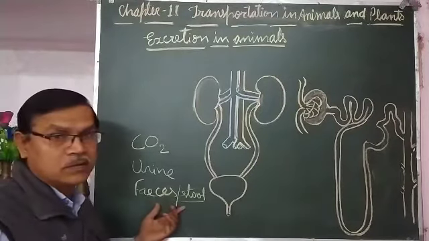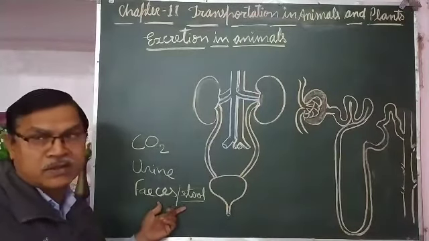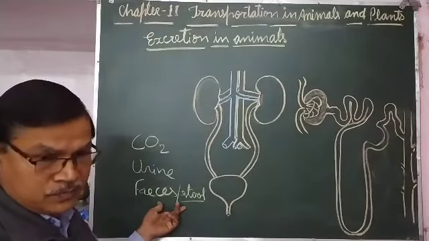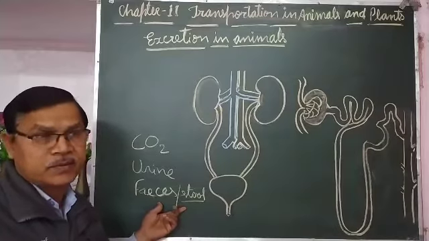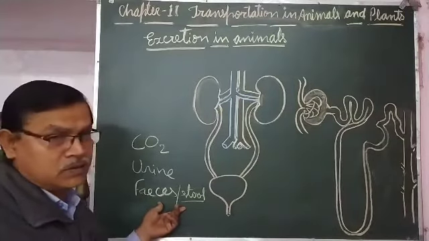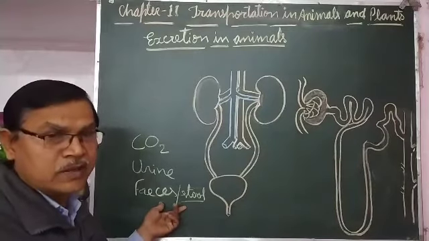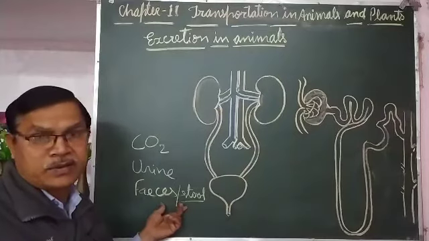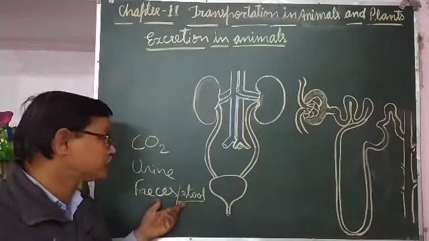Feces is the undigested part of the food materials. Whatever food we take, digestion and absorption take place. After absorption, the nutrients are absorbed in the body, and the remaining part is waste for the body. So that is removed after the large intestine. It reaches the rectum, and from the rectum it is removed through the anus. So it is removed through the alimentary canal.